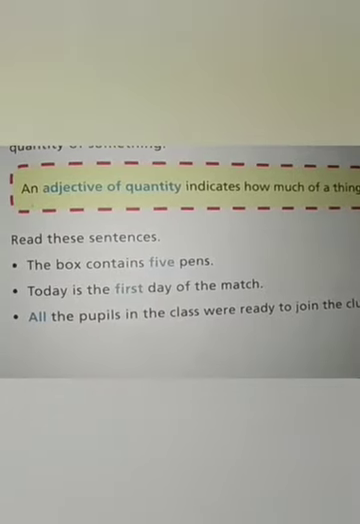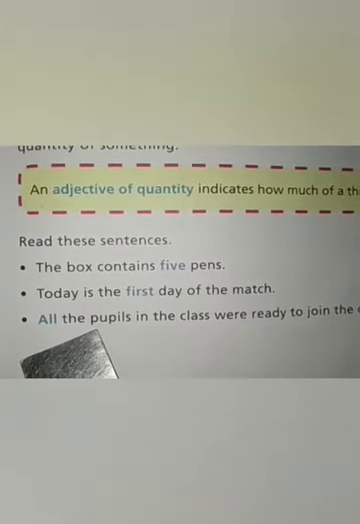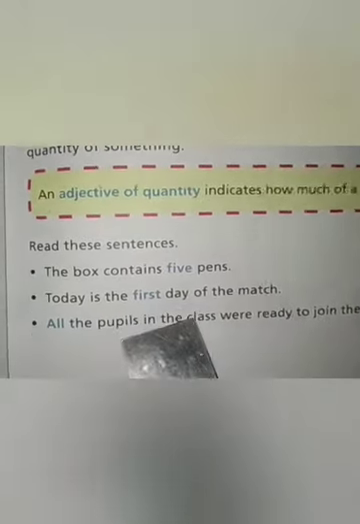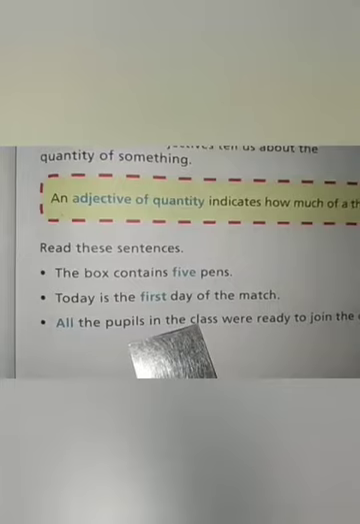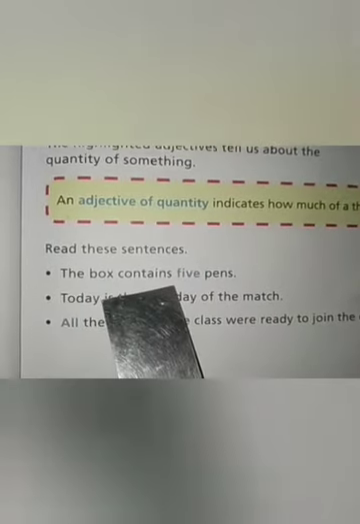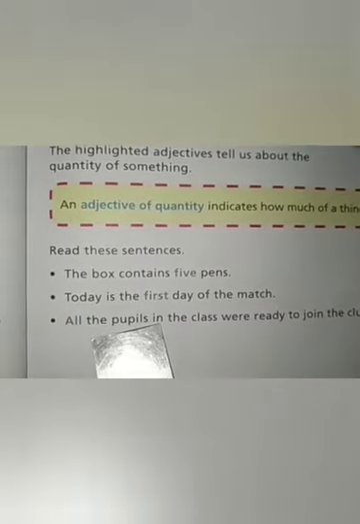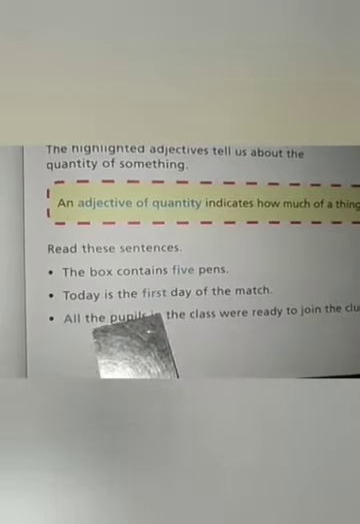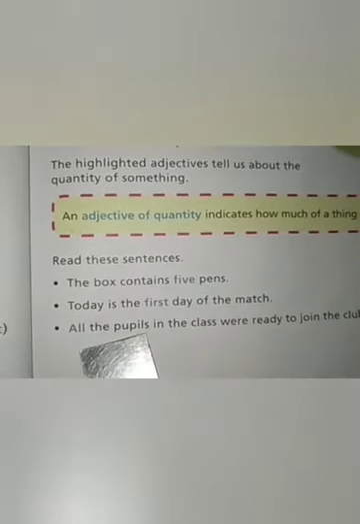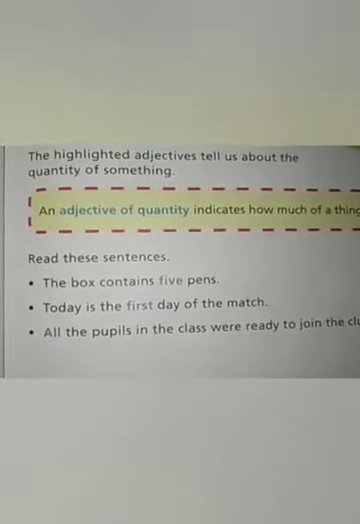All the highlighted words, that are 5, first and all, are denoting some number, right? The number of the things or people. So these types of adjectives which denote a number: how many pens? 5 pens. First day, all pupils. These types of words, which denote the number or the position, the serial, or where the people or the things stand, are known as adjective of number.